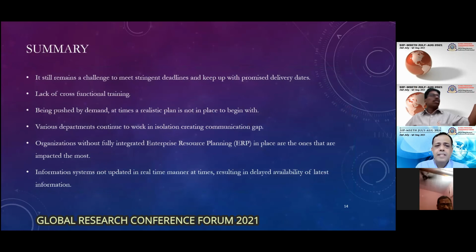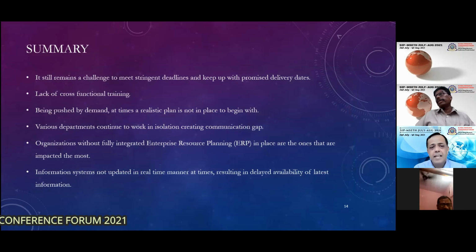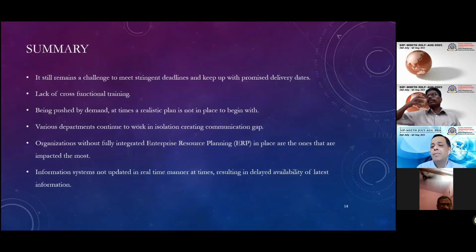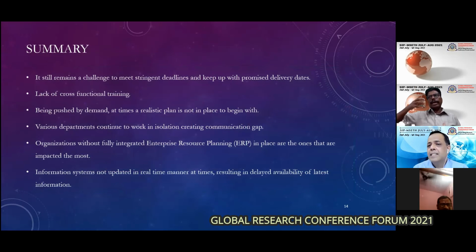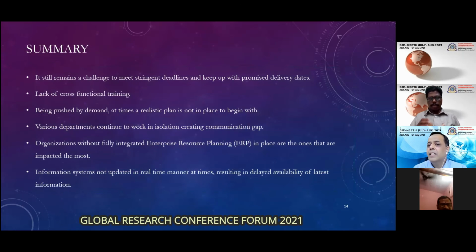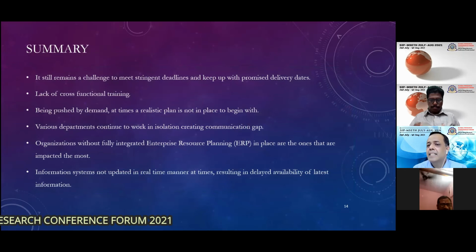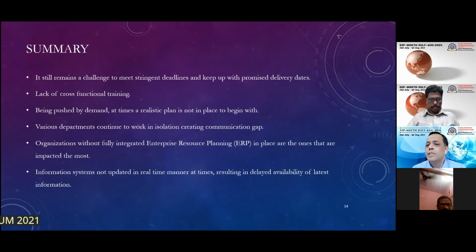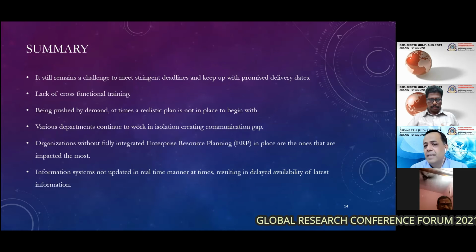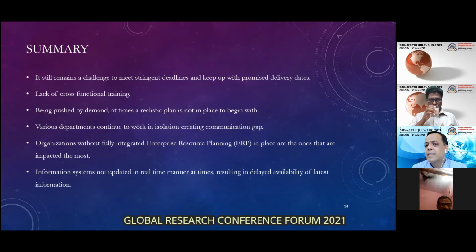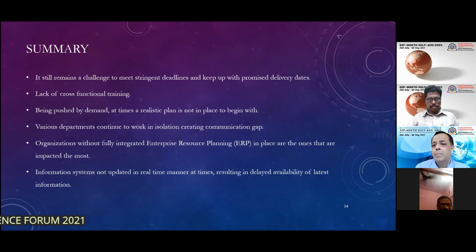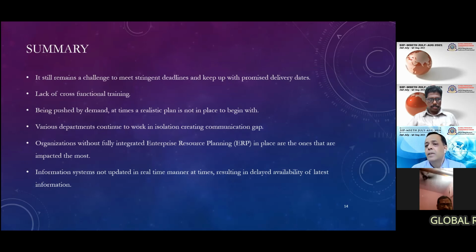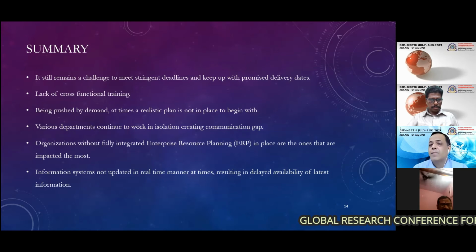The summary of all this modeling and planning is that it still remains a challenge to meet the stringent deadlines and keep up with the promised delivery rates, because there is only so much you can do at the end of the day in the traditional planning system. That's where ERP or intelligent planning systems and intelligent devices are being utilized more and more, because they're trying to make it less human dependent, so to speak. That's where we now have Industry 4.0, where machines are expected to talk to each other, where machines will decide whether we have that particular color and whether we can run that batch of cars, because the color is available there.